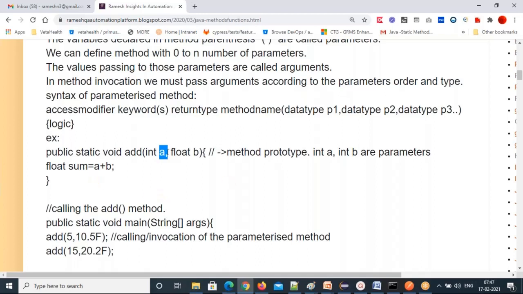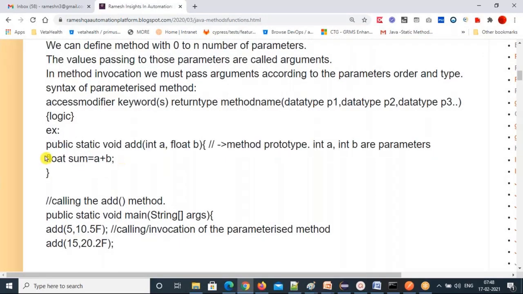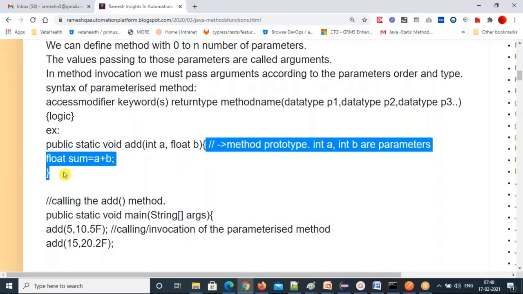Now, once you declare parameters, you must use these parameters inside your method logic. Inside the method body, you must use these parameters. If you are not using a parameter, then you should not declare it. Make sure that if you are declaring a parameter, it must be used inside the calculation of the body. Okay, I created a method with parameters. This is the definition of the method. You are defining how this method works.